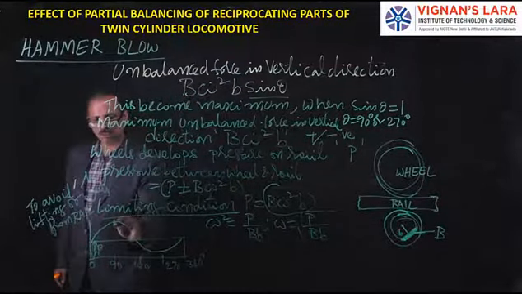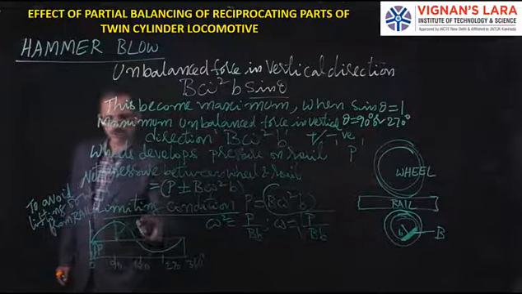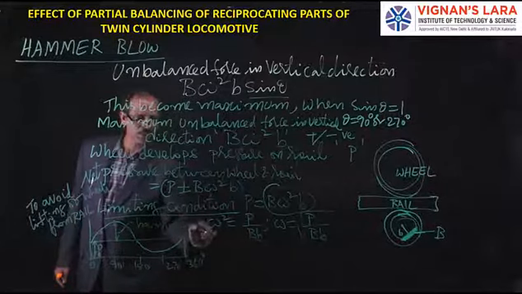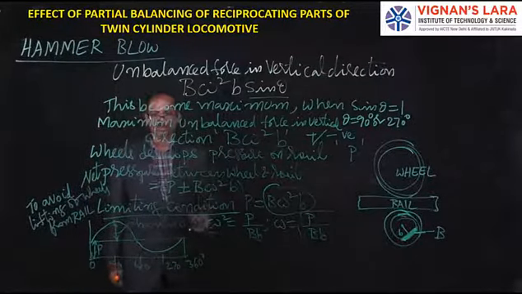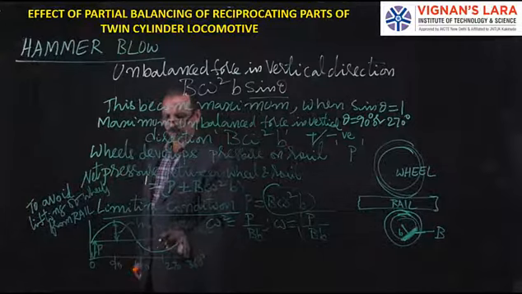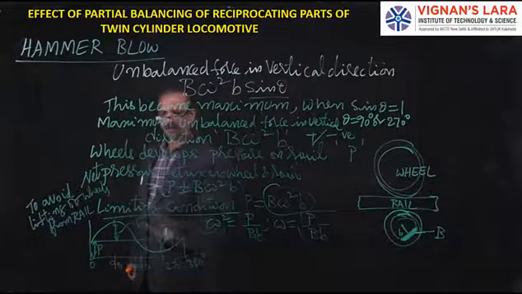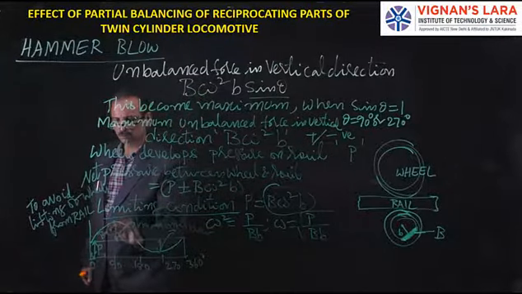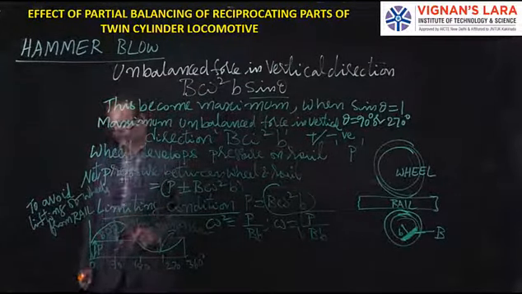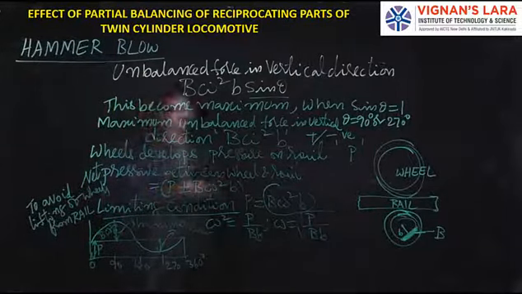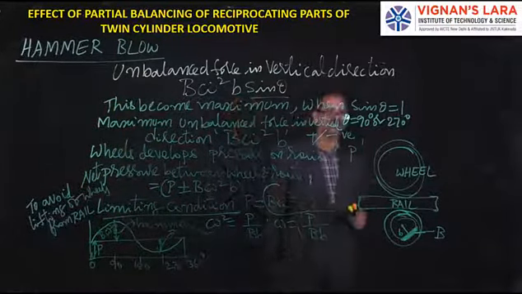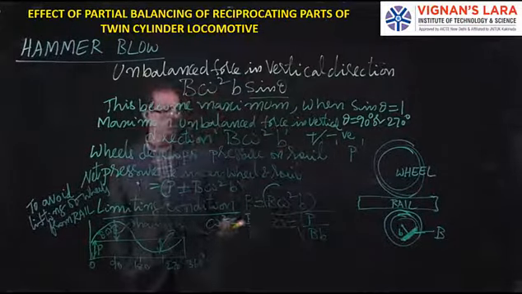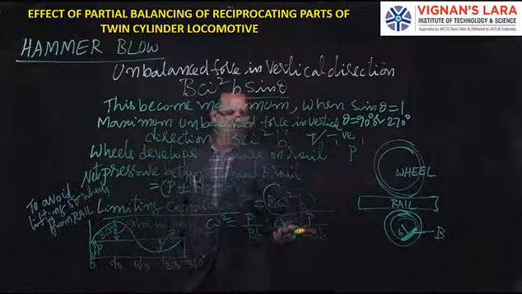This is the magnitude of hammer blow, which is B omega square b. So to avoid skidding of the wheel from the rail, the maximum limiting angular velocity omega is equal to root over P by B into b.